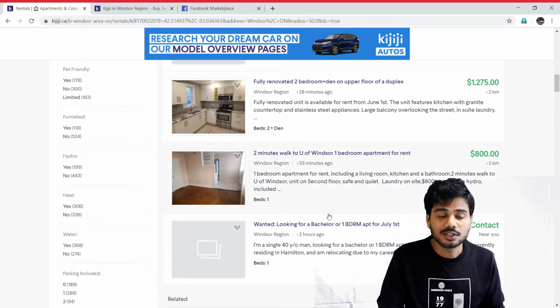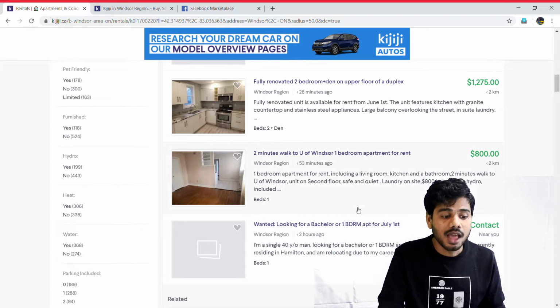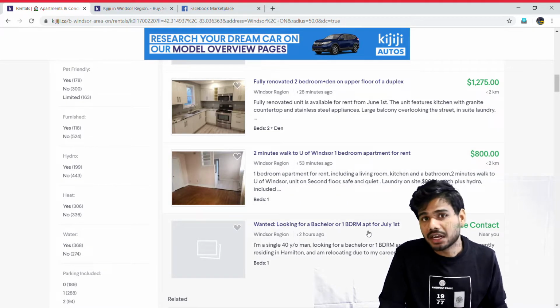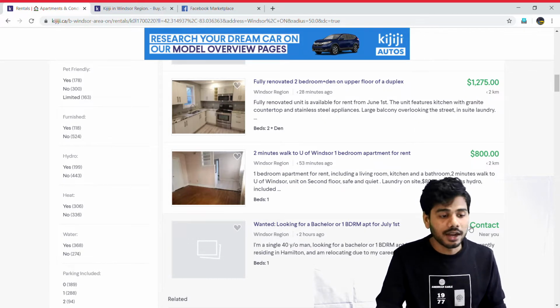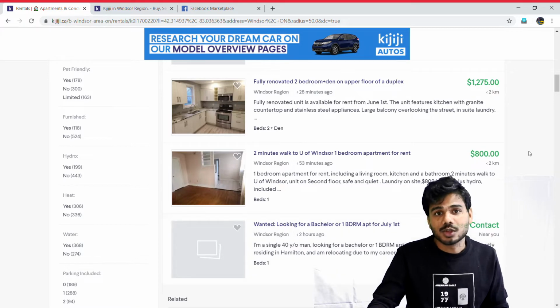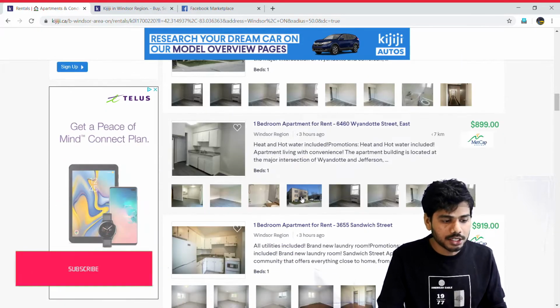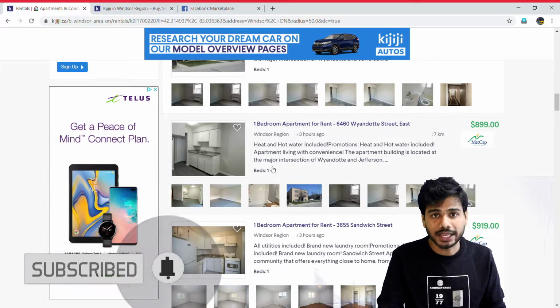Because these days Windsor has become one of the hottest spots for students, the rentals have gone really high. During my time I was paying hardly $300 to $350 for rent only, apart from all my living expenses like groceries, and there are some other things you have to consider too. This is how you look up and search for yourself, and I will tell you further how to actually form a group.